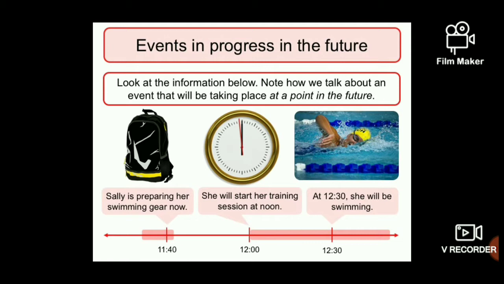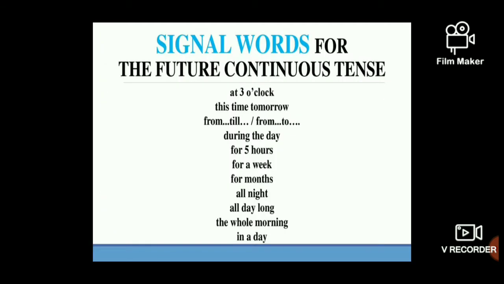Okay, my dear students, now we will see the signal words for the future continuous tense. At 3 o'clock, this time tomorrow, from till, from to, during the day, for 5 hours, for a week, for months, all night, all day long, the whole morning in a day. Like this you can use.